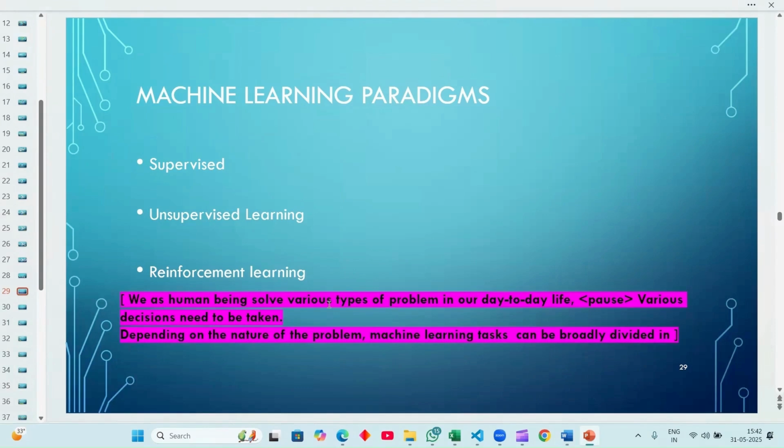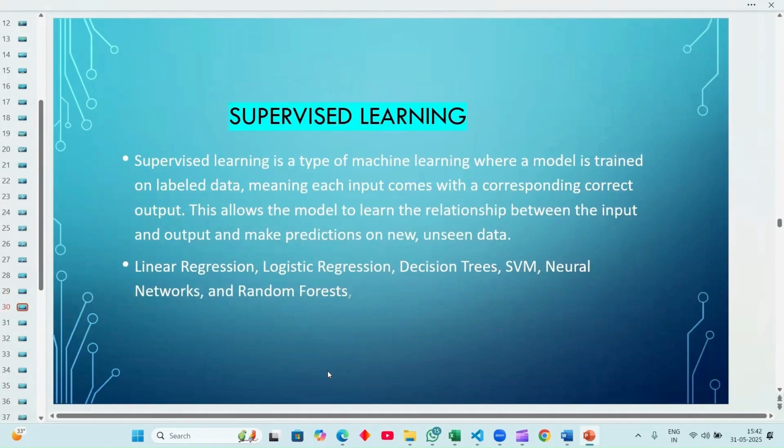We as human beings solve various types of problems in our day-to-day life. So decisions need to be taken. Depending on the nature of the problem, machine learning tasks can be broadly divided into supervised learning and unsupervised learning, right?